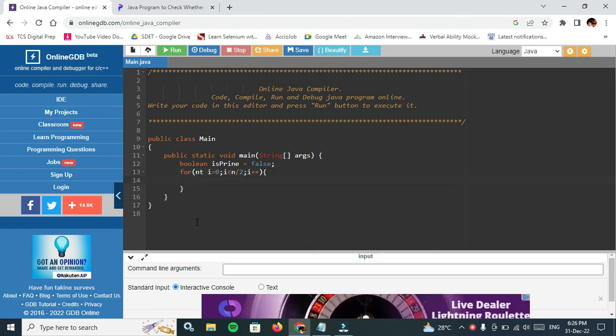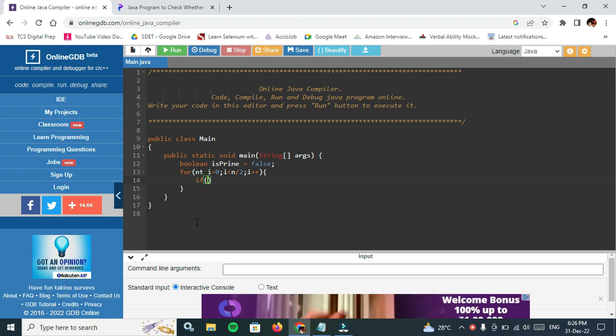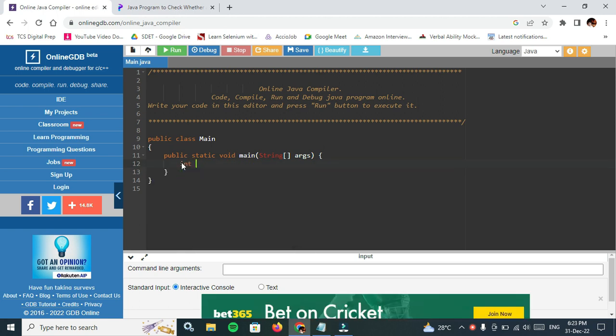Here I am implementing one condition which checks whether the number is prime or not. If num means 29, you can declare num in a separate variable also, int num equal to 29. I am testing it whether it is prime or not.